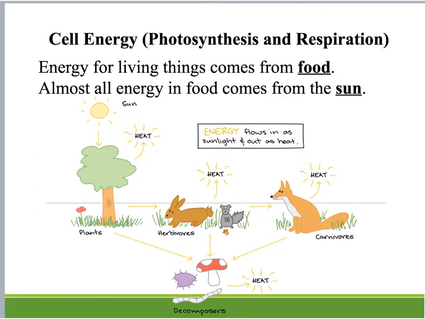And so all energy for living things comes from food. For animals and for fungi, this is in the form of consuming something else. For plants, it's by making it. And almost all the energy in food is going to come from the sun.